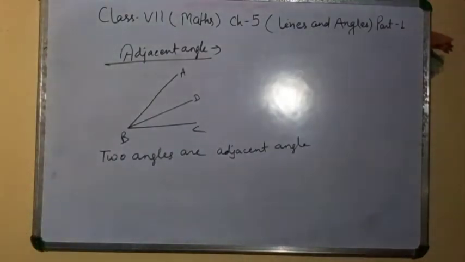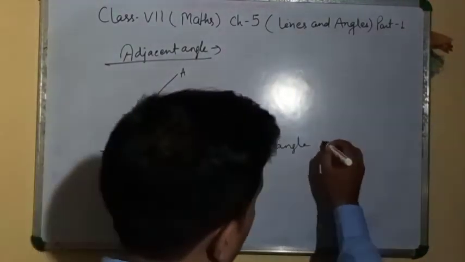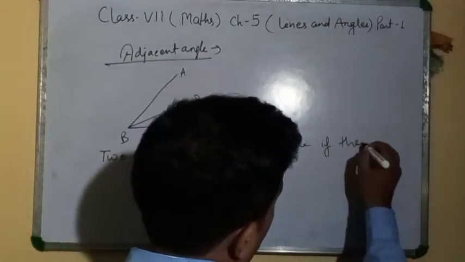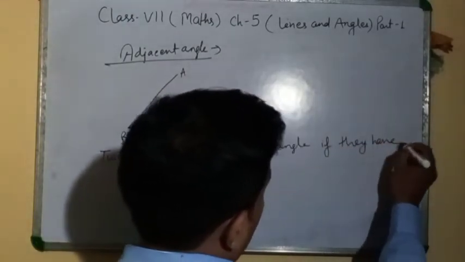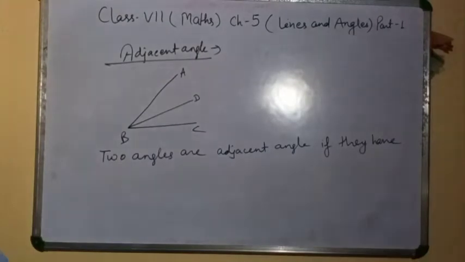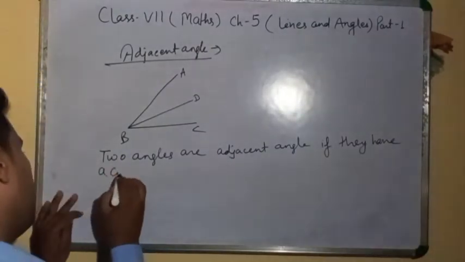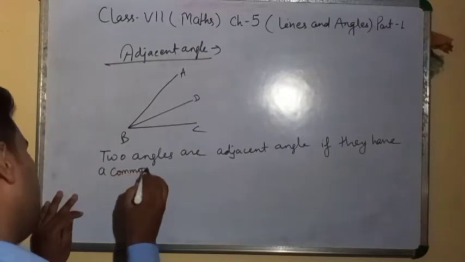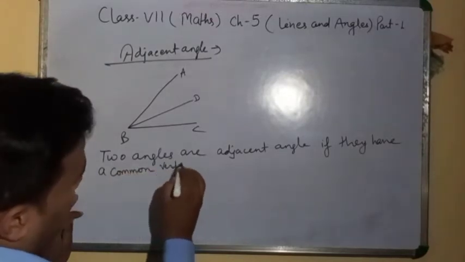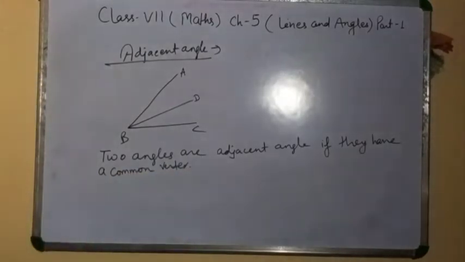Two angles are adjacent angles if they have a common vertex, only one vertex.